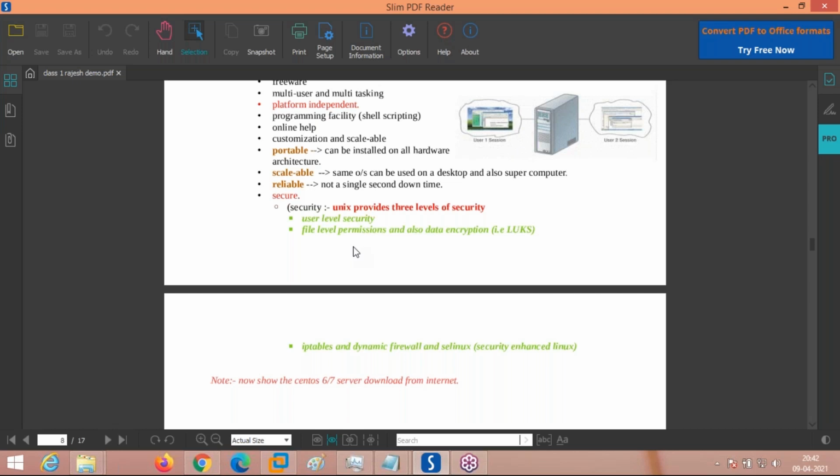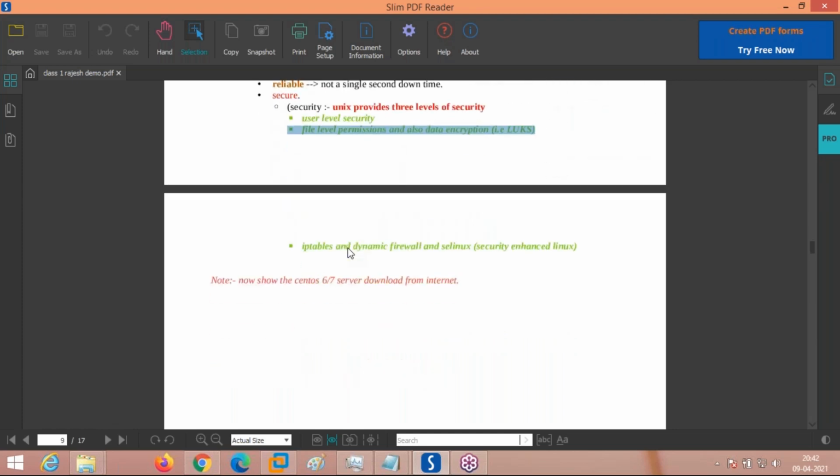A file is created by a single owner. If the file is created by a single user, that user can decide which other people can read, write or execute that file. If the permissions are not given, other people cannot open or access the data. That way it is secure. And apart from that, there are inbuilt firewalls. In Linux this is called iptables and dynamic firewall. Apart from that, there is a second level of firewall called SELinux, Security Enhanced Linux. These 3 levels of security make Linux very secure.